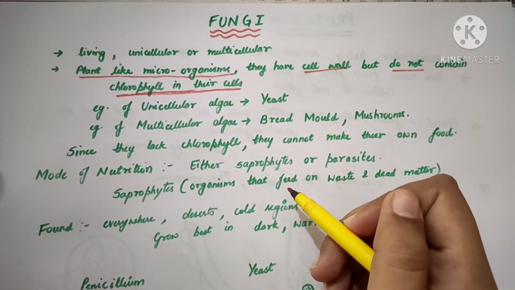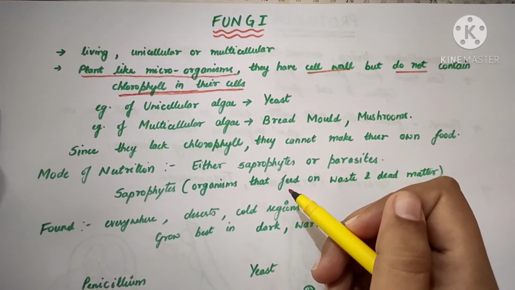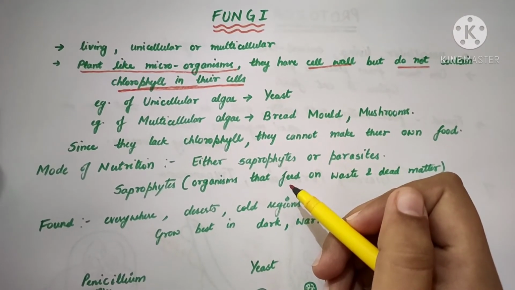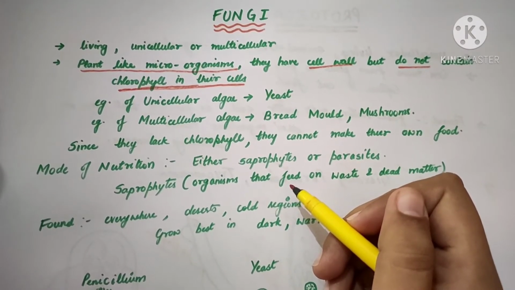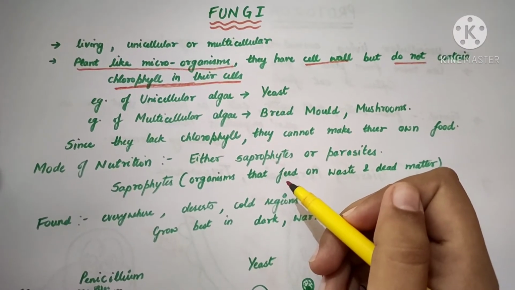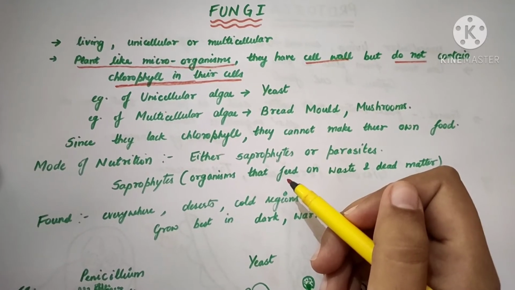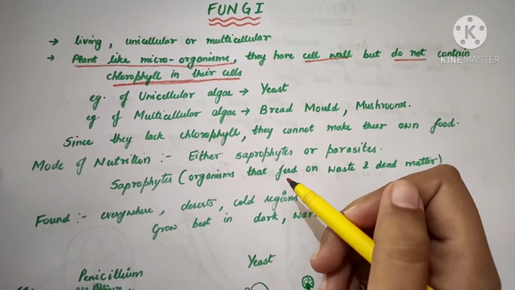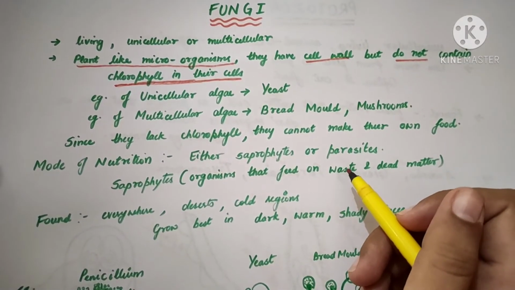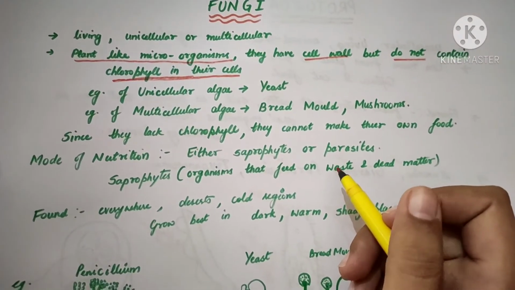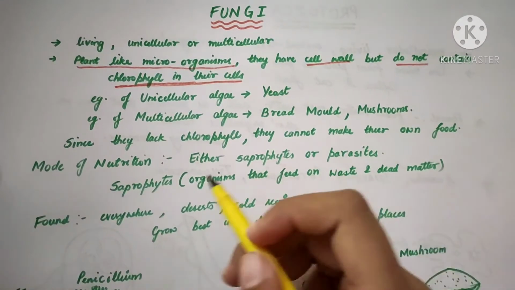Saprophytes are termed as cleansers because if there is no one with a saprophytic mode of nutrition, then there will be piling up of dead bodies of plants and animals on this earth. So fungi do take up this job. They eat or feed on dead matter and they clean it out. So this is saprophytes.